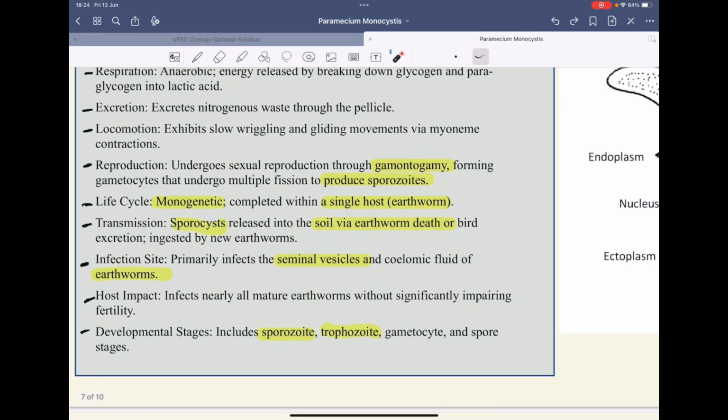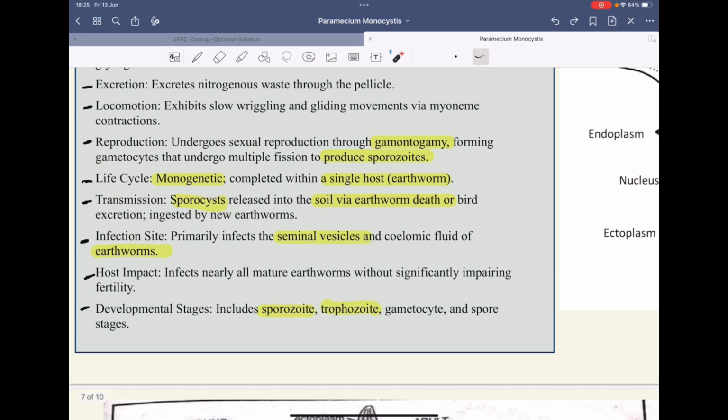So the transmission takes place by the release of the sporocysts into the soil via the dead earthworm. And the infection site, the seminal vesicle of the earthworm, is the site where these sporozoites reside. And then the developmental stages include sporozoites, trophozoites, gametocytes, and spore stages.